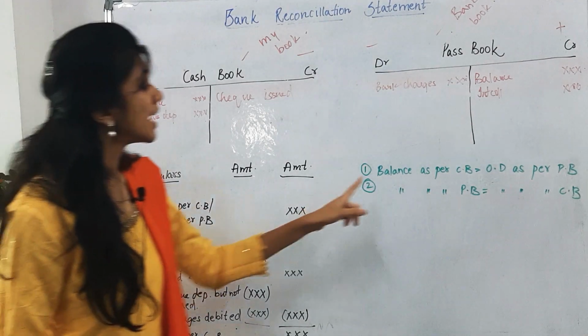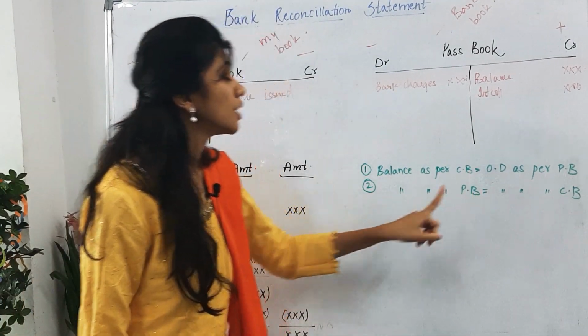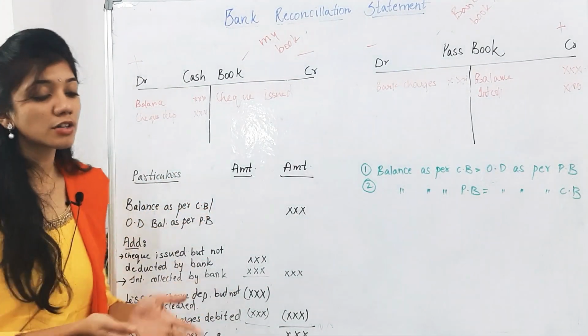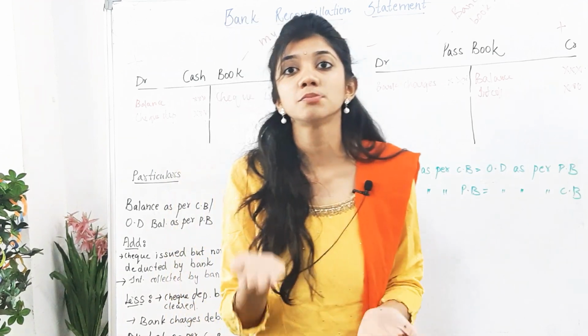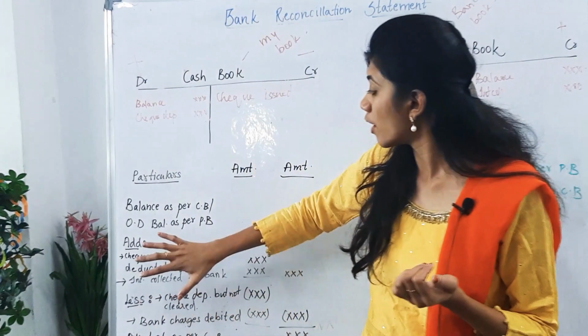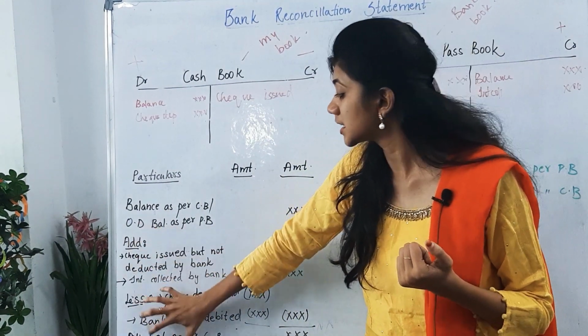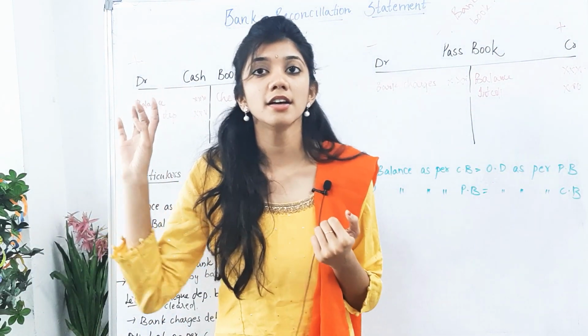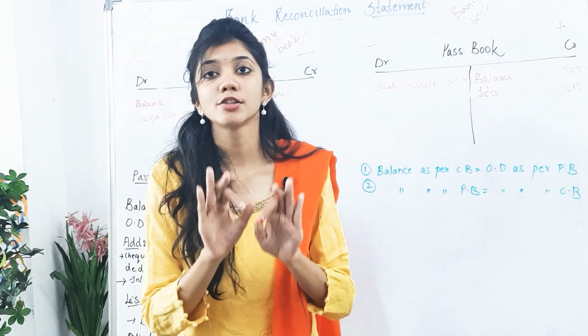Whenever the question asks for balance as per passbook, the entire thing will be reversed, because in the passbook we are having control and in the cash book we are not having control. So whatever was added before will be deducted, and whatever was deducted before should be added. Okay, that's all this BRS is all about.